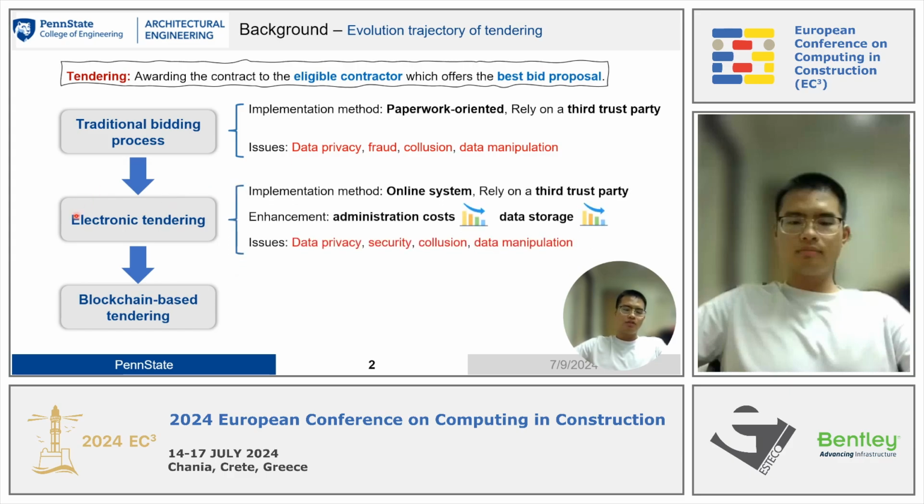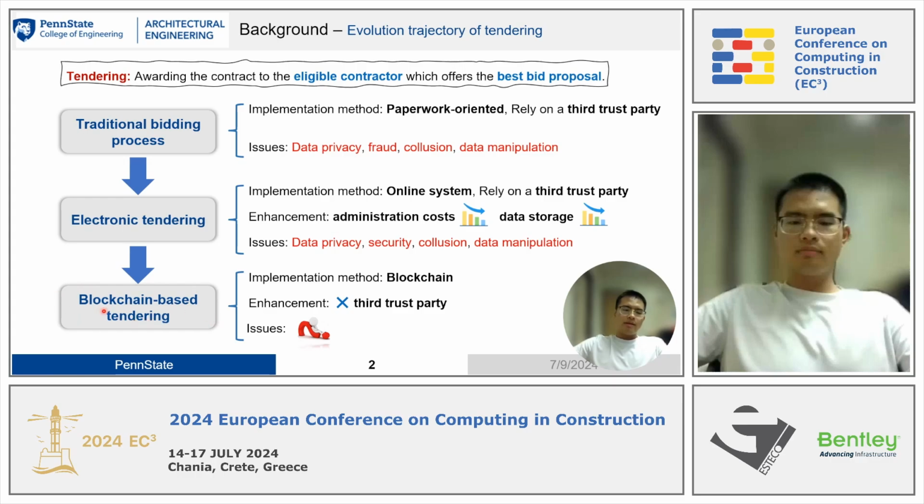The second stage is electronic tendering. The implementation method of this stage is an online system, and it also relies on a third trusted party. The enhancement is that the administration and data storage costs will be lower than the traditional bidding process, but the issues remain.